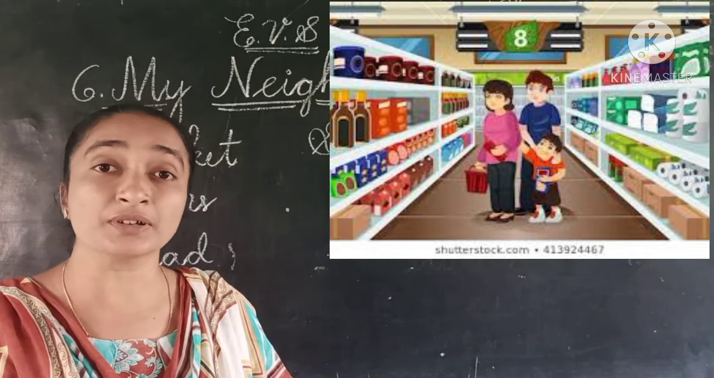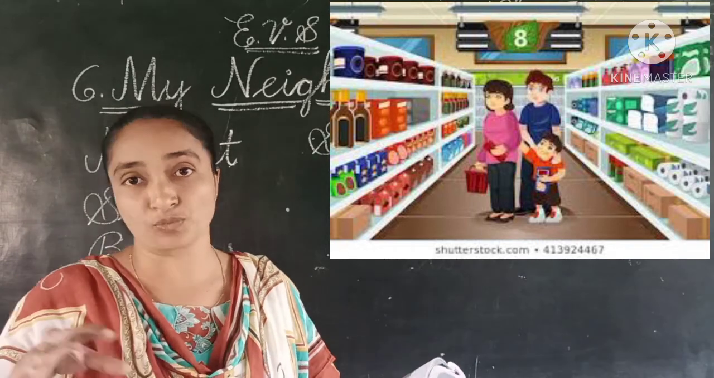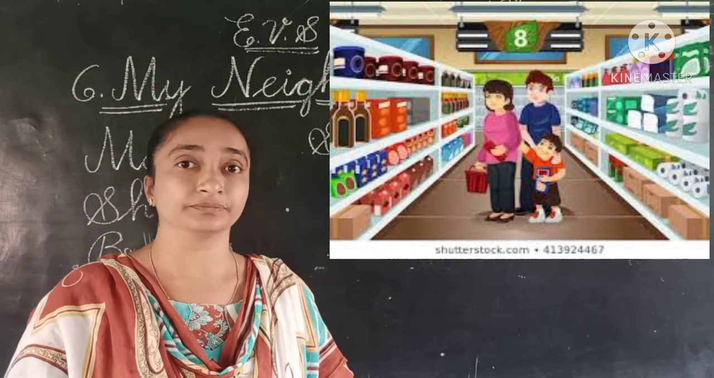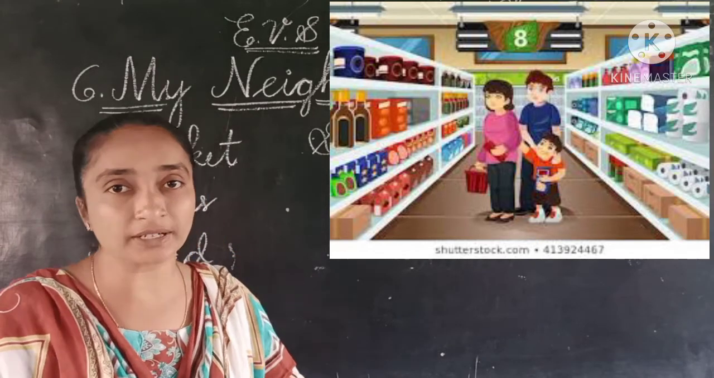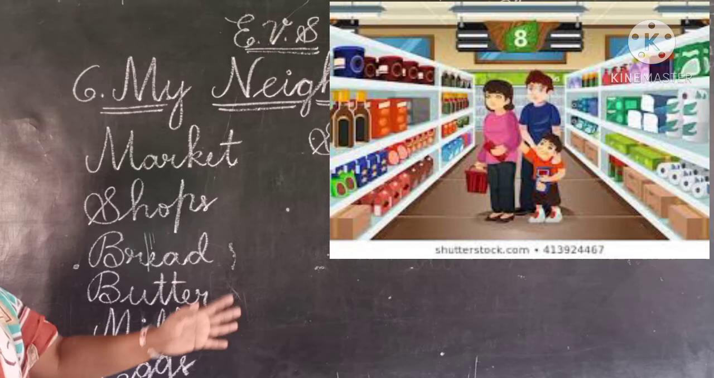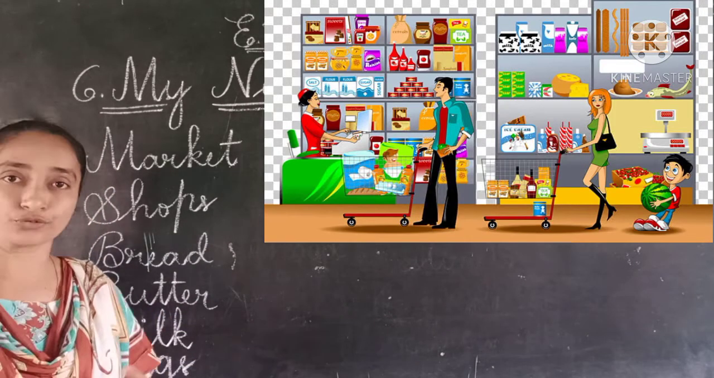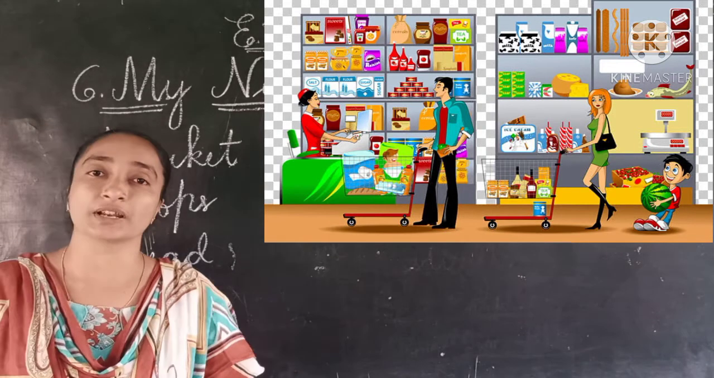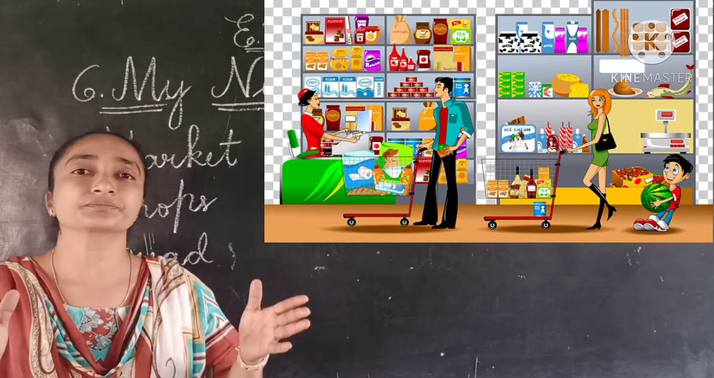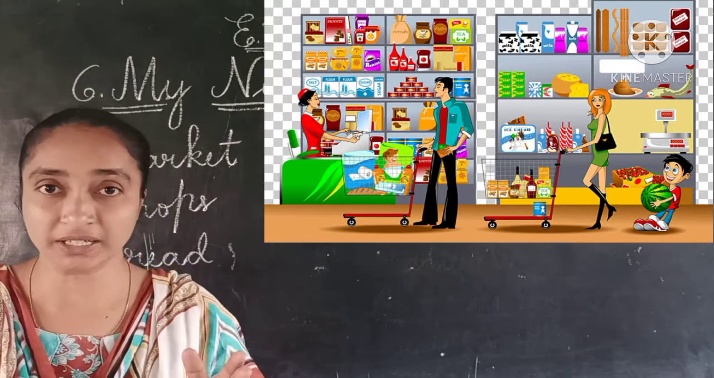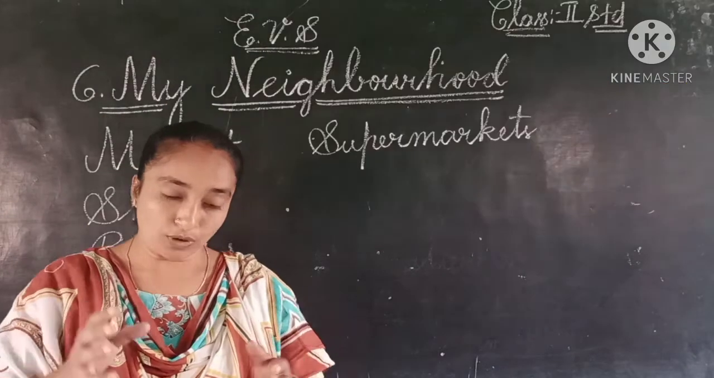The markets have also been changed into supermarkets. Some neighborhoods will have small markets, and some will have big ones. The big markets we can call supermarkets, and the small ones we can call markets. All the things that are very much needed for us will be available under one roof. So in every neighborhood we will have markets. The first one, the market, is compulsory.